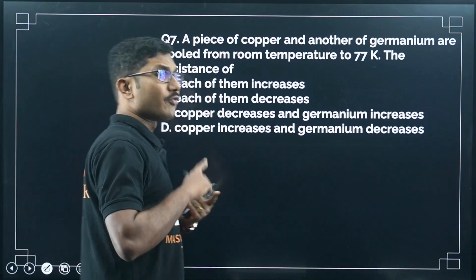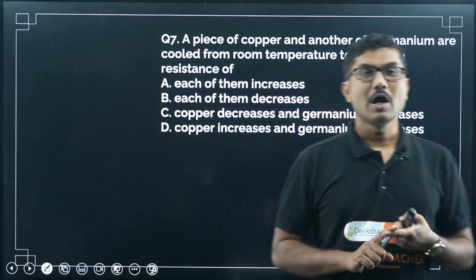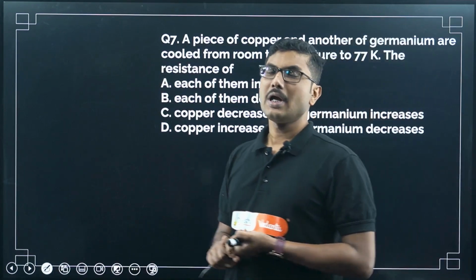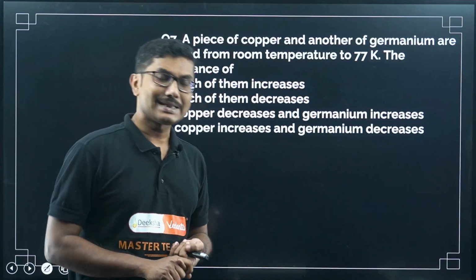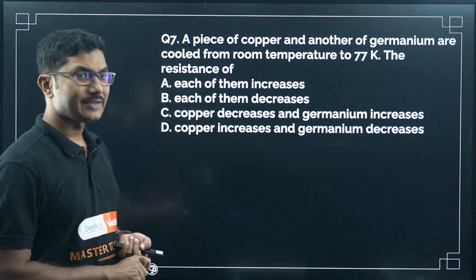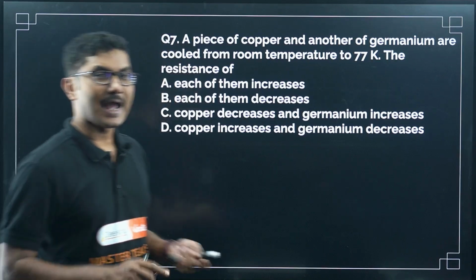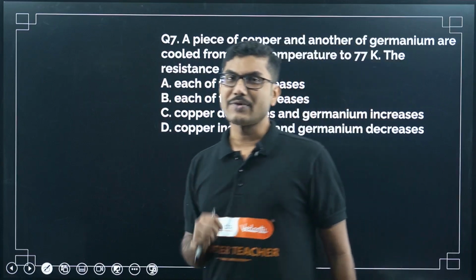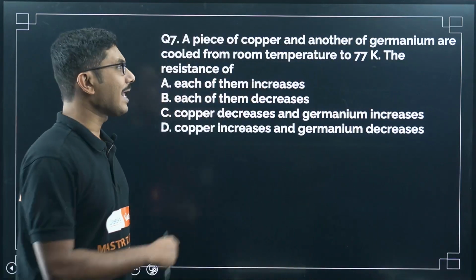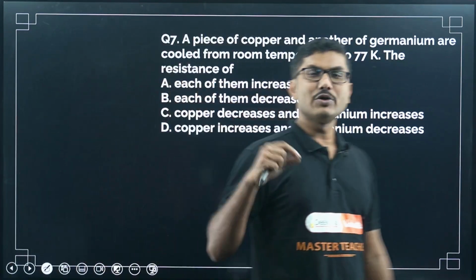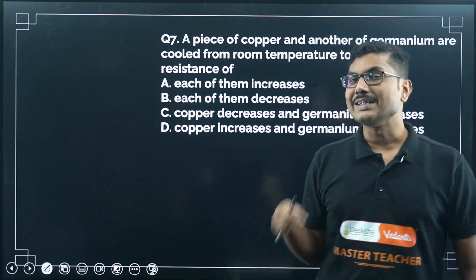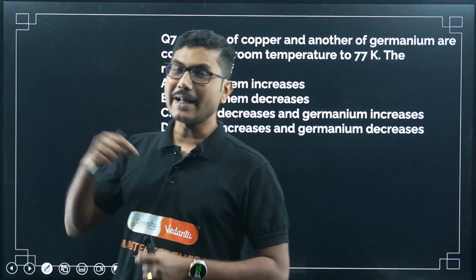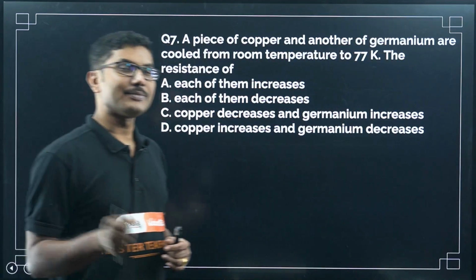Now we know that copper is a normal conductor, and copper will have less resistance because its resistivity decreases with decreasing temperature. As you decrease the temperature, resistivity decreases, that's why its resistance will decrease. Whereas for a semiconductor, as you cool it down, its resistance increases. As you heat it up, its resistance decreases and it becomes a conductor.